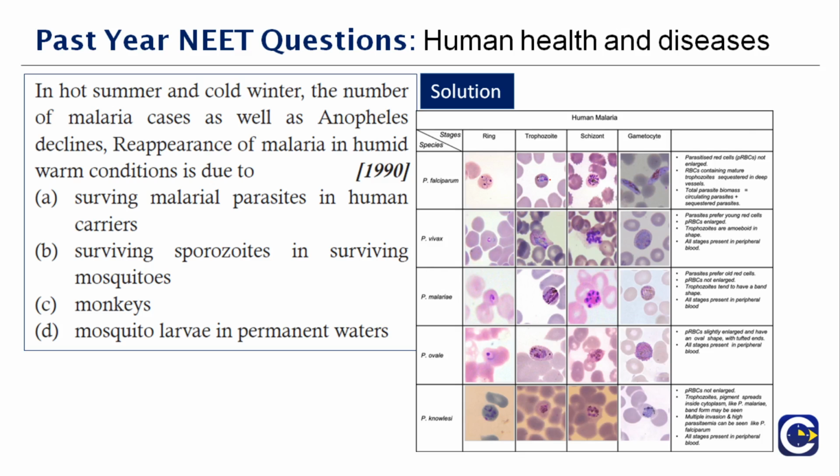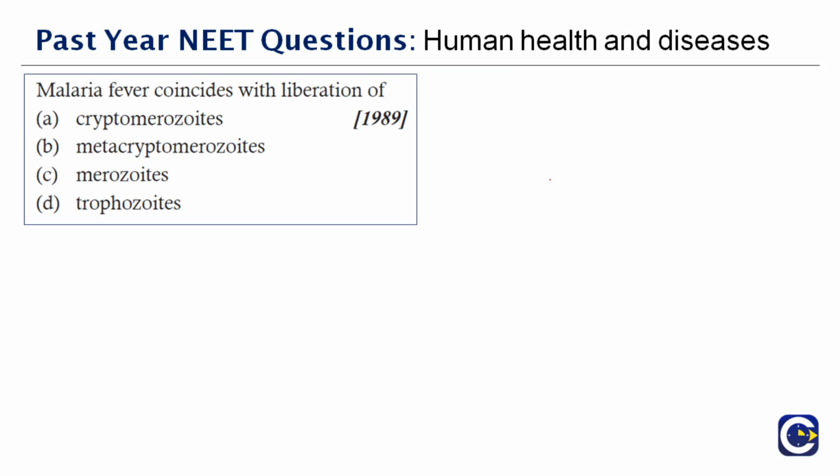Therefore, the right answer to this question is option B. Next question here: malaria fever coincides with the liberation of dash, and this question was asked in the year 1989. I think all of you know the answer. Malaria parasite, it can be anything of the 5 species that I mentioned there.